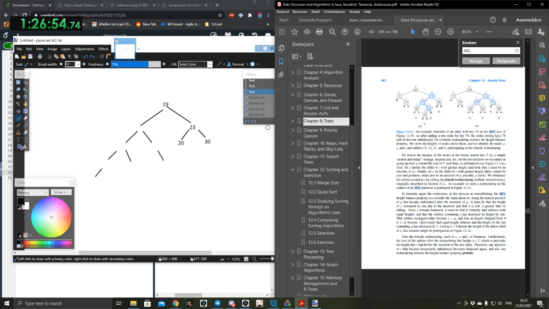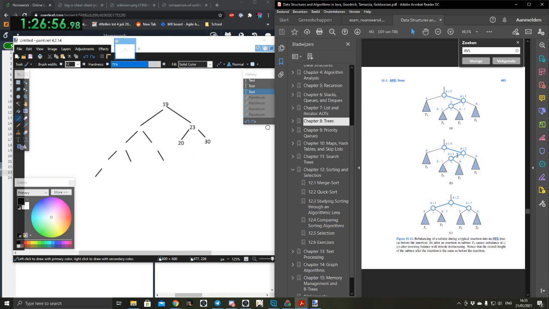Yeah, okay. So h is height here. I was super confused about what that meant. Okay, so rebalancing the subtree. A is before the insertion. B is after the insertion of subtree D3.